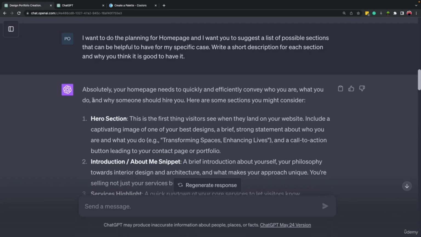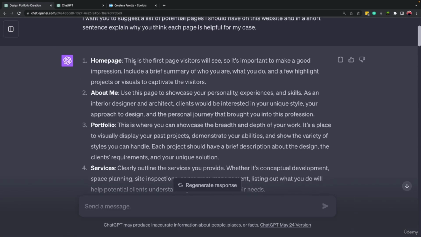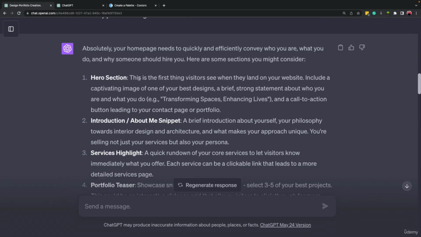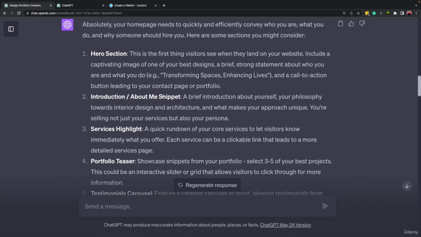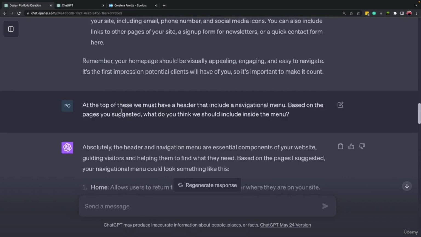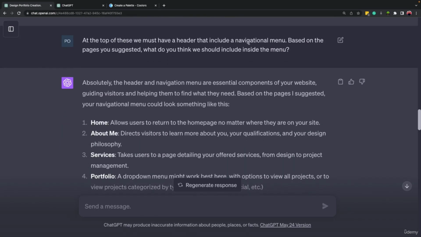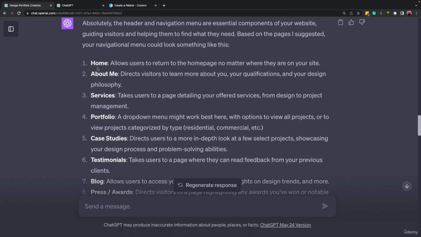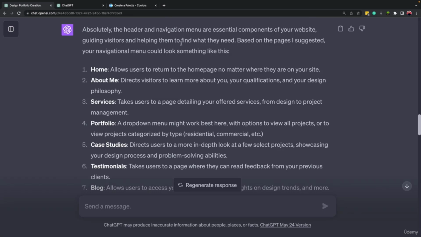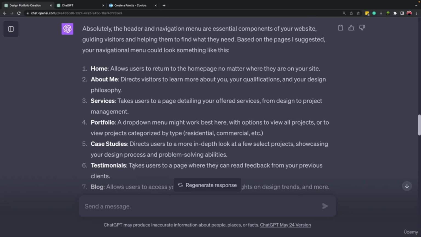So let's scroll up, and here we defined different pages: homepage, about me, and so on. So right now we will focus on the homepage, and inside the homepage we had different sections. We had a hero section, an introduction or about me snippet, services highlight, and so on. And after that we mentioned that we want to have a header which includes a navigational menu, and inside that menu we will have these pages. Okay, so right now we can begin with the header part. Okay, and we can come here and write down